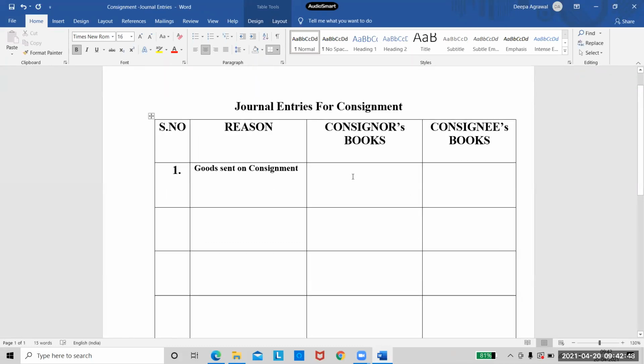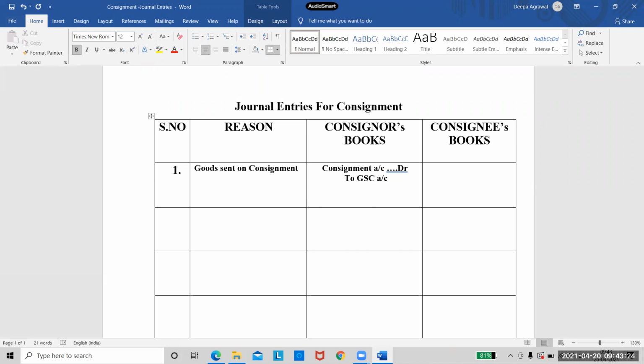So in the consignor's books, we will write the journal entry and then we will write the journal entry in the consignee's books. So when goods are sent on consignment, our entry will be consignment account debtor to goods sent on consignment account. So I'm writing the short forms here. You can write the full form.